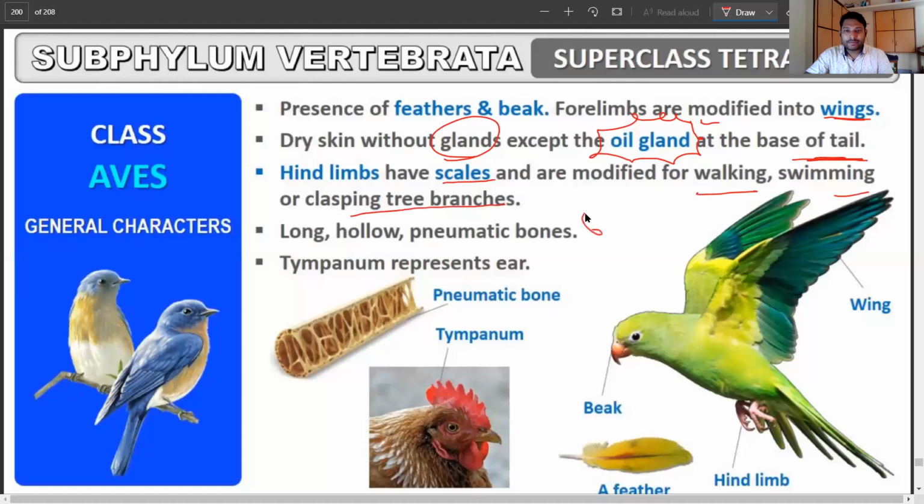Long, hollow, and pneumatic bone. This is again a very important feature. You must write it when you're asked about this feature of the phylum. Here, the pneumatic bones are actually hollow bones, which are going to help in the reduction of weight.